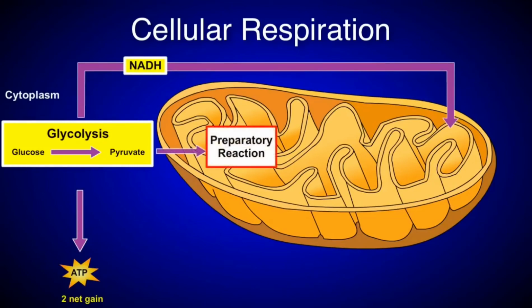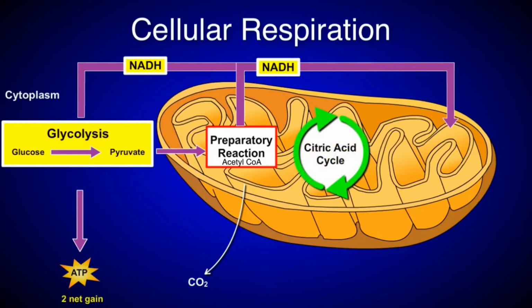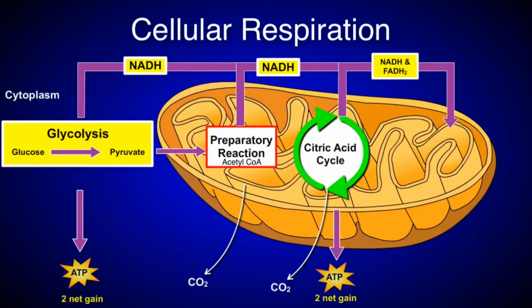Stage 2 is the preparatory reaction. During this stage, the pyruvates of glycolysis move into the mitochondria, where they are converted into acetyl-CoA. During this conversion process, more NADH is produced and carbon dioxide is released. In stage 3, the citric acid cycle, the remaining carbons from the initial glucose are oxidized, releasing carbon dioxide. NADH and FADH2 are also produced, in addition to two ATP molecules.